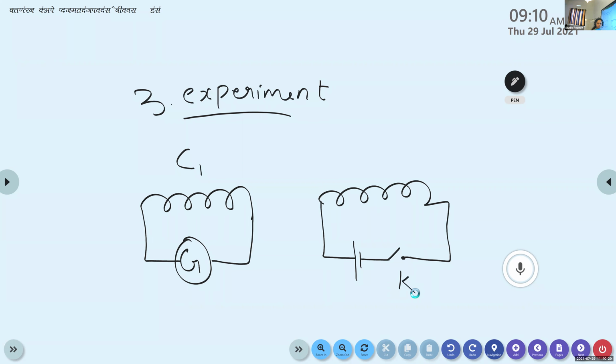We consider two coils C1 and C2 such that the first coil is connected to a galvanometer, and the second coil is connected to an electric cell and a tap key, the switch.